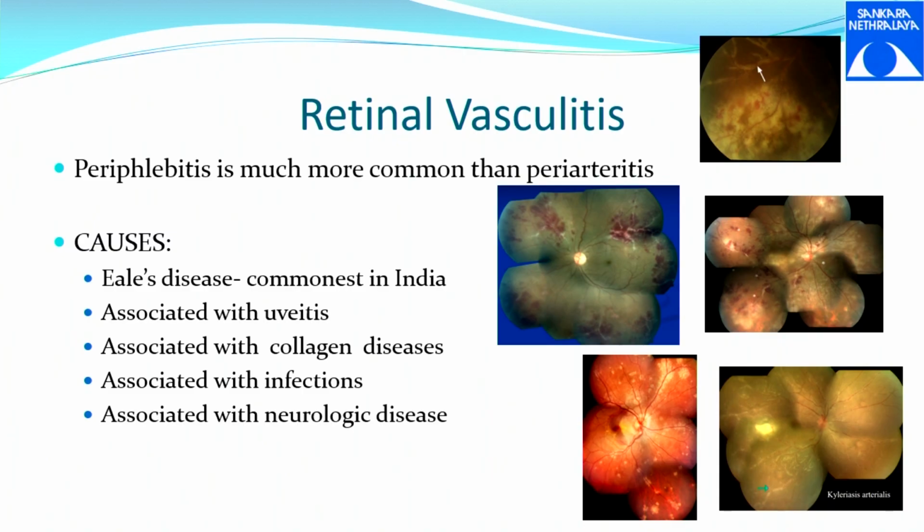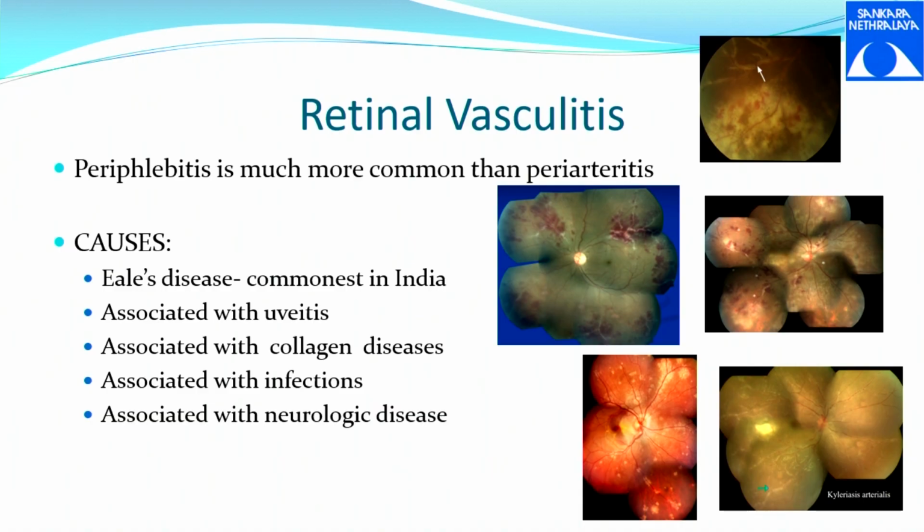And what other things can have retinal vasculitis? It can be associated with other uveitis, other collagen vascular disorders, other infectious diseases, and other neurological diseases. If you look at the first picture, this is a classical retinitis. Surrounding the retinitis, you have some parts of the vessels which are inflamed and there are hemorrhages.